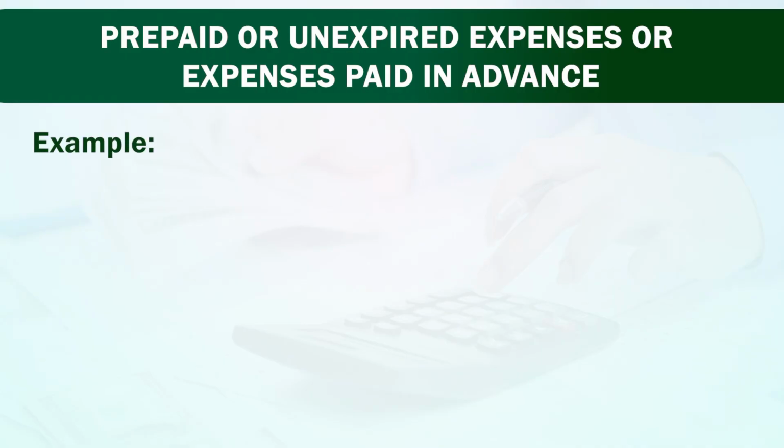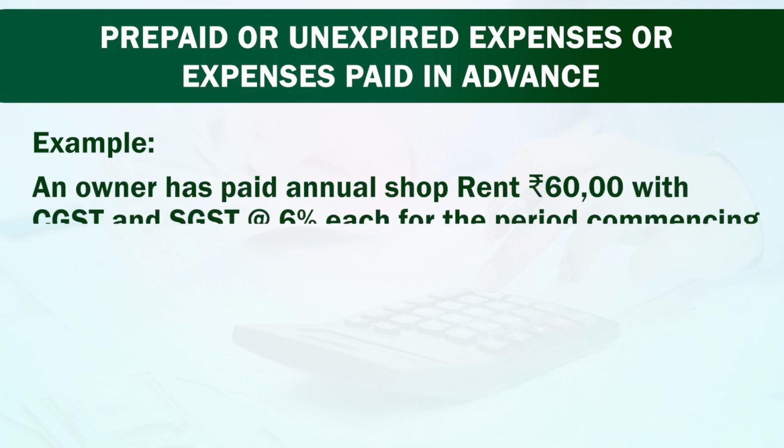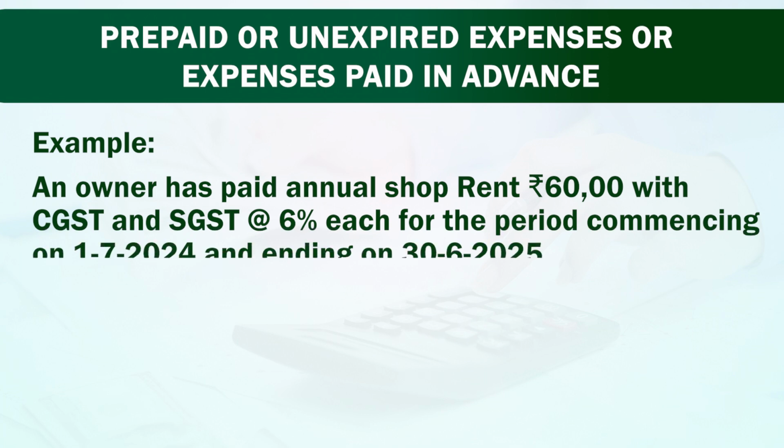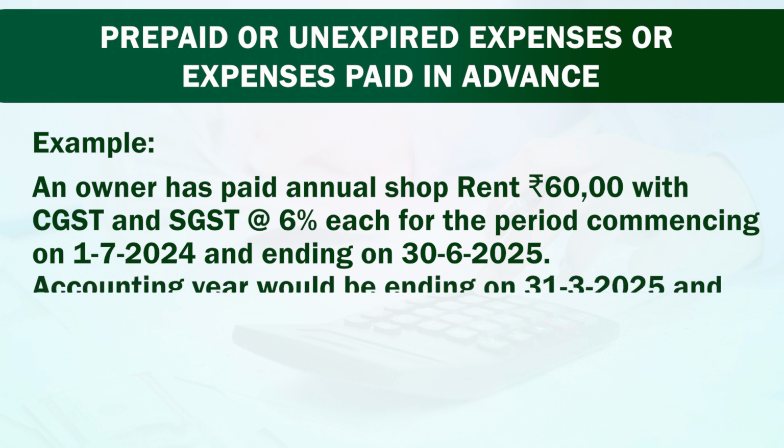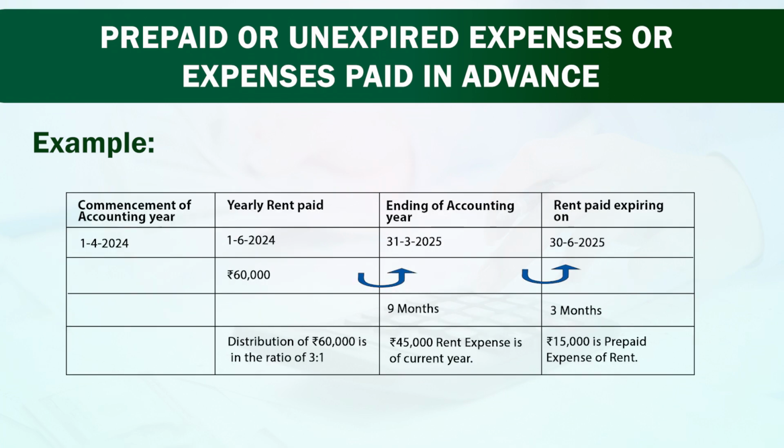Example: an owner has paid annual shop rent Rs 60,000 with CGST and SGST at 6% each for the period commencing on 1st July 2024 and ending on 30th June 2025. Accounting year would be ending on 31st March 2025 and rent is paid for the year ending on 30th June 2025. See friends, in the tabular form information is provided to you.